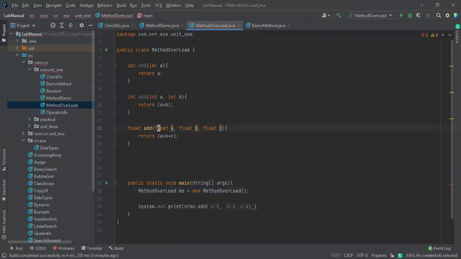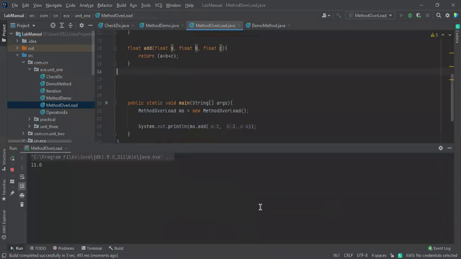So if you change the data types also, it doesn't matter. If you want to run this program, just remove this one. See this one, because this is a float number, that's why it is showing decimal values.